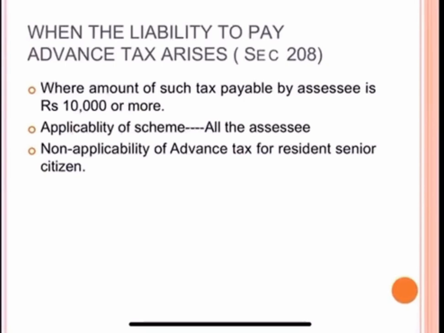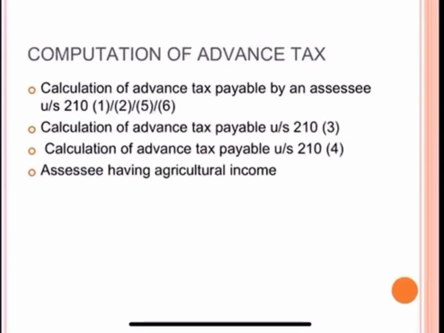Then, non-applicability of advance tax for a resident senior citizen, that is, one who is of the age of 60 years or more at any time during the previous year and not having any income chargeable under the head profits and gains of business or profession. So advance tax will not apply to them. So how to compute advance tax?